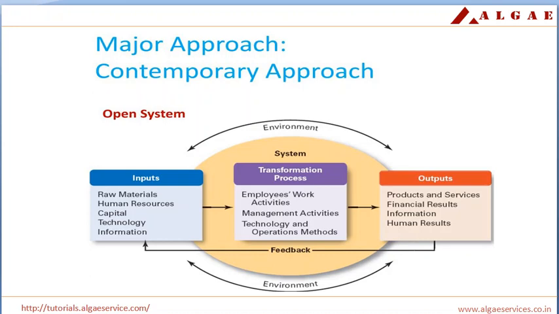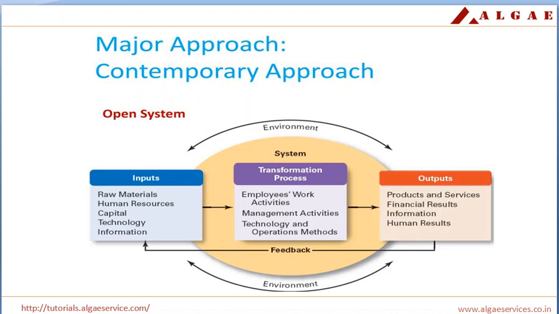Especially you can see from this picture, that is input like raw material, human resource, capital, technology, information, everything it is from the external environment. With the help of this transformation process, employees work activities, management activities, technology, and new methods of operations. With the help of this output you can get it, that is products and services, financial result, information, human results. This is the overall output. It turns to the efficiency and effectiveness of the company's performance, overall performance.